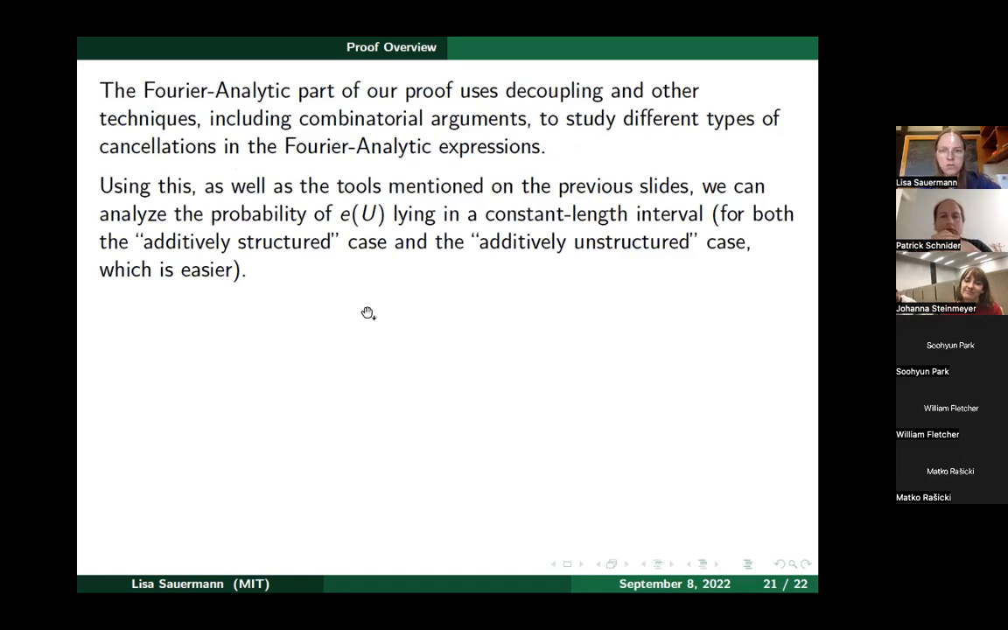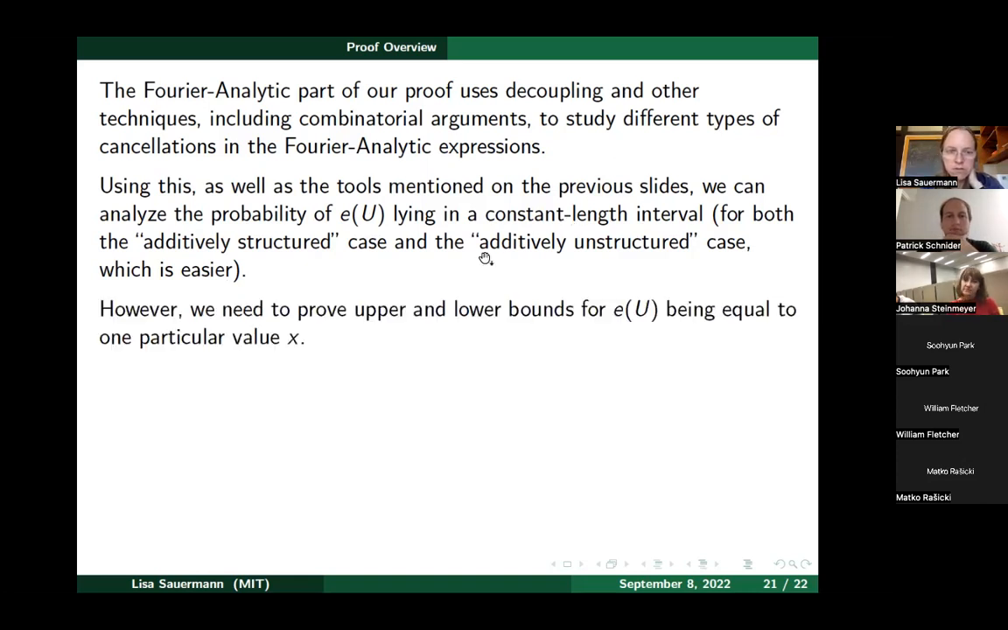Using all these tools mentioned on the previous slides, as well as these Fourier analytic arguments, we can analyze the probability of E of U lying in a constant length interval, both in the additively structured case and in the additively unstructured case, which is easier. The additively structured case is more difficult and needs tools like the quadratic polynomials of Gaussians. In both cases, we can analyze the probability of E of U lying in a constant length interval, where the length depends on the constant C from the Ramsey graph.